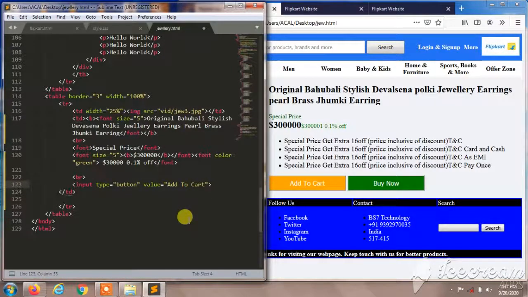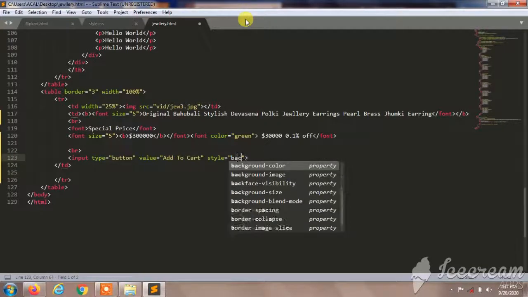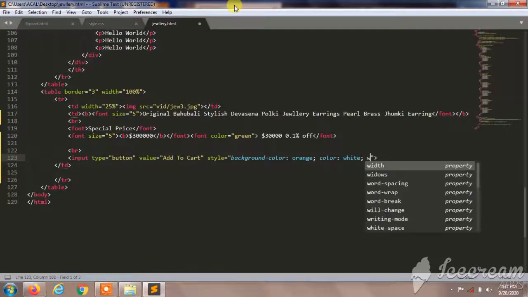And I'll give some style over here. It's style and a background. In the background color will be orange, and the color of the word will be white, and the width will be 200 pixels.